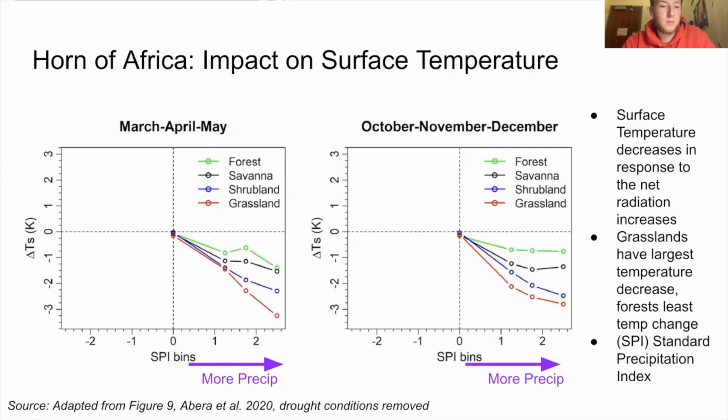From the graphs, we observe in both seasons that surface temperature decreases in response to the net radiation increases and radiative forcings. We see that the higher the standard precipitation index, the bigger the decrease in surface temperature is. And in the Horn of Africa, we see that grasslands and shrublands have the greatest temperature decreases, while forests experience the least.